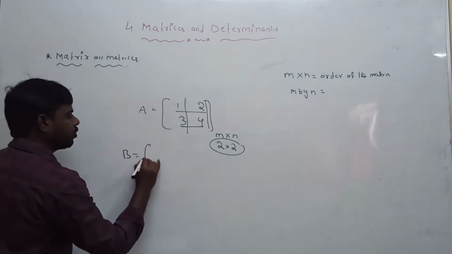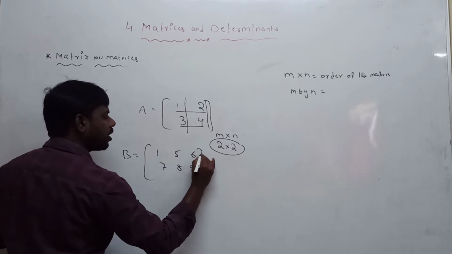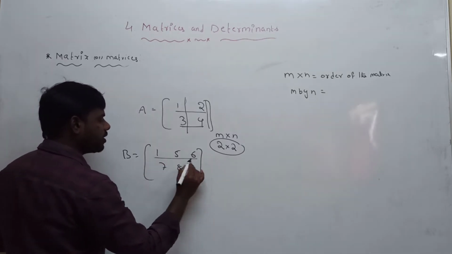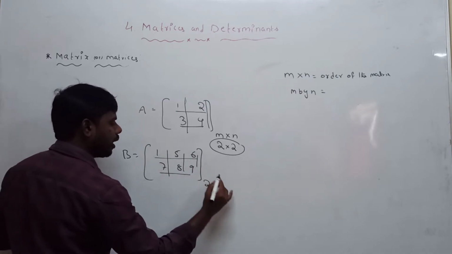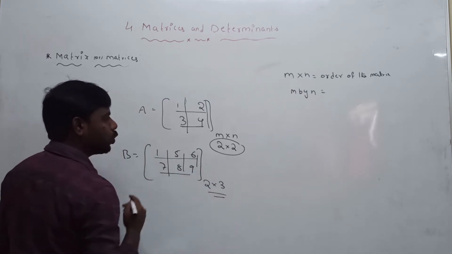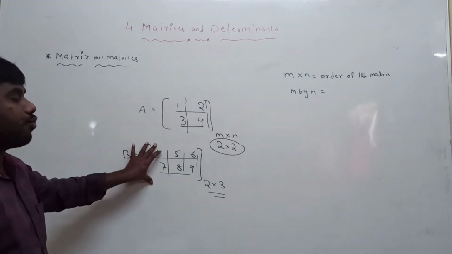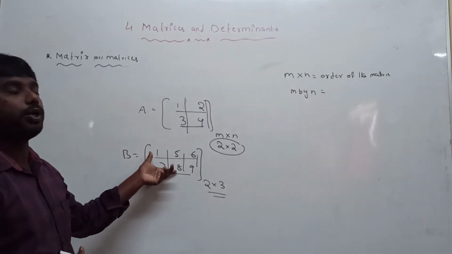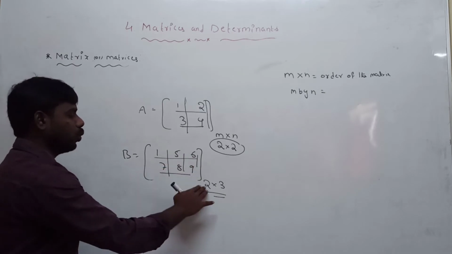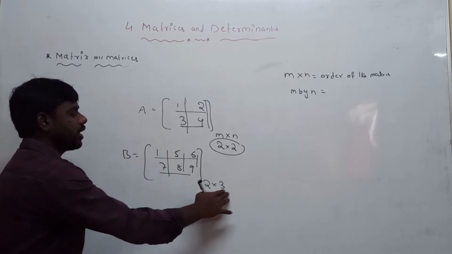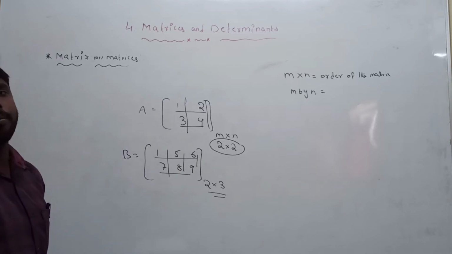One more example: 1, 5, 6, 7, 8, 9. What is the order of the matrix? How many rows are there in the matrix? 2 rows, and 1, 2, 3 columns. So the order of the matrix is 2 by 3. To find the order of the matrix, in the given matrix you take the number of rows into the number of columns. Here there are 2 rows and 3 columns. This is called the order of the matrix.